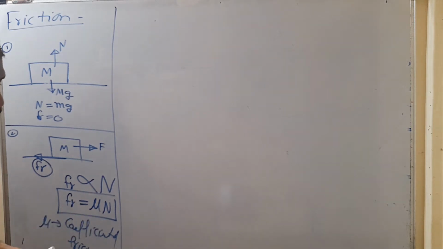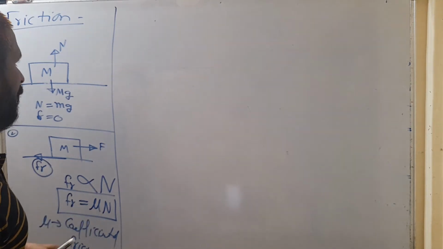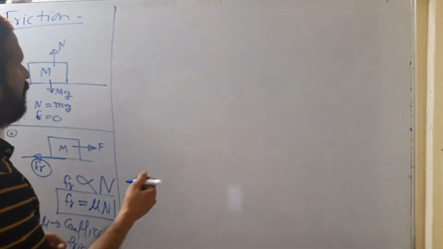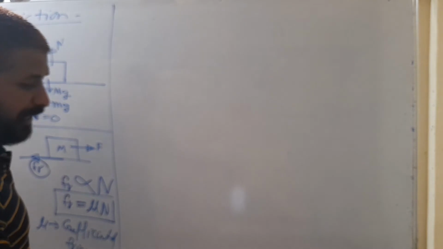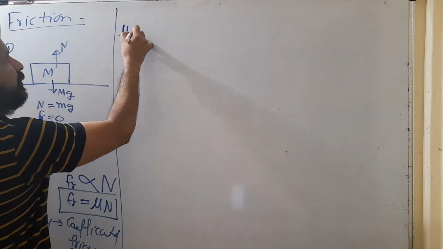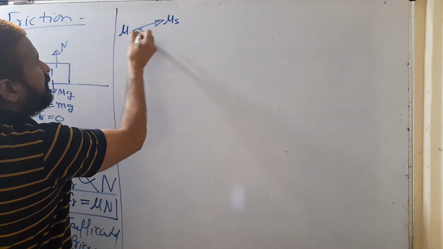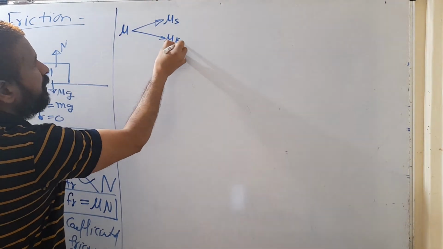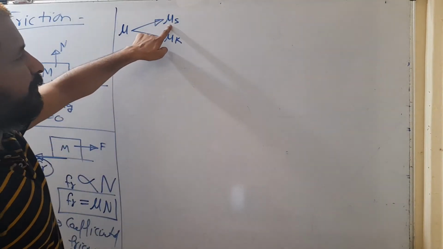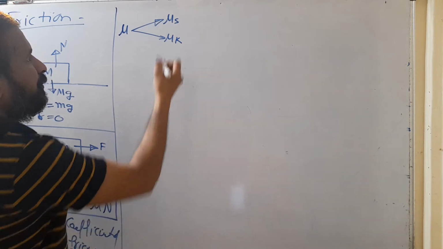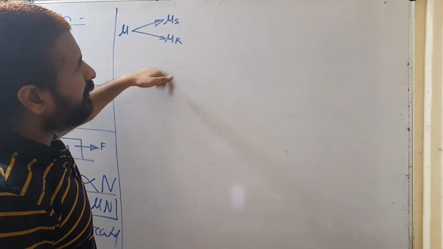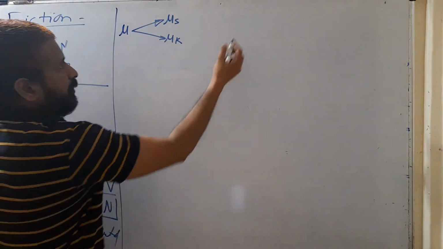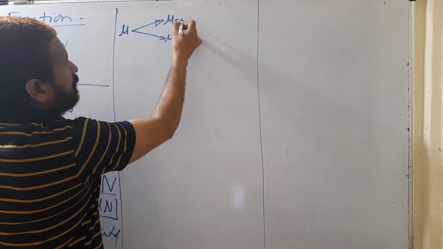Now, in mu में there are two types: static frictional coefficient and kinetic frictional coefficient. So mu is of two types: mu s and mu k. Static frictional coefficient we use when the block is at rest, and kinetic frictional coefficient we use when block is moving with some velocity.